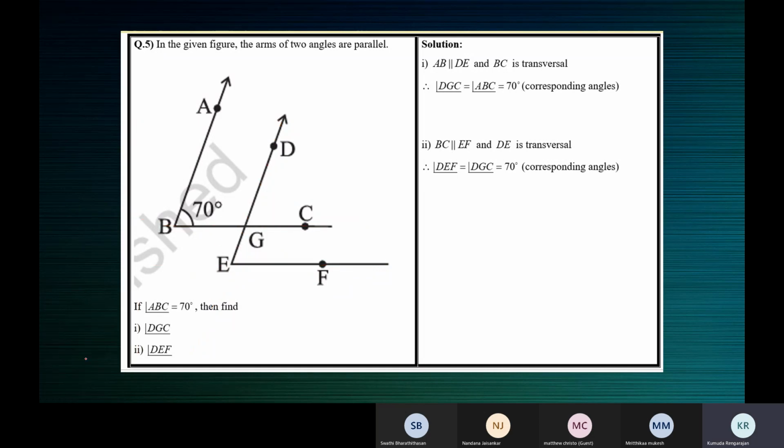We had to find this angle. This angle is 70 degrees because corresponding angles are equal. Again, this angle we had to find. This is also 70 degrees because corresponding angles are equal. But it's made by different parallel lines and transversal. This 70 degrees happens because AB and DE are parallel, and BG or BC is the transversal. This one and this one are 70 degrees because BC is parallel to EF, and DE is a transversal.